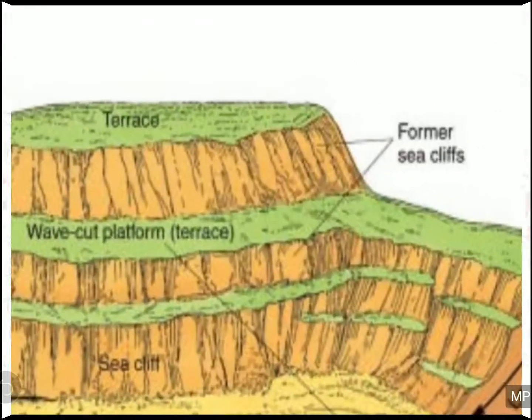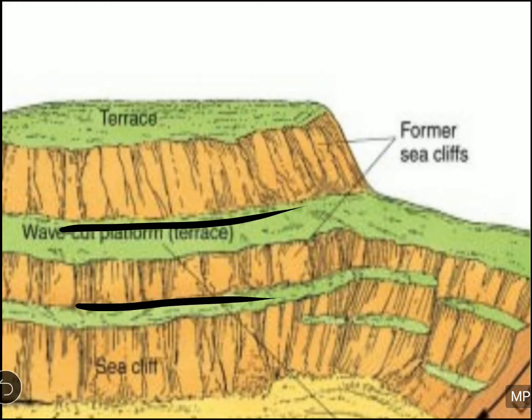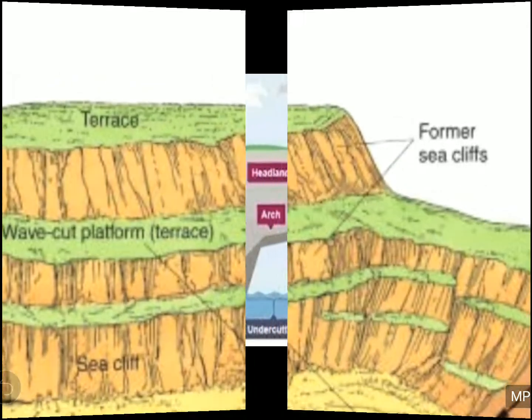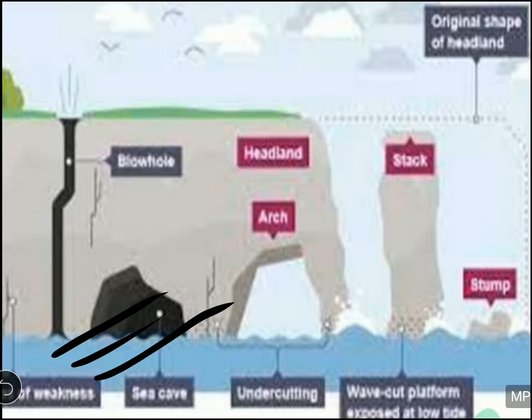I will show you with the figure. See, this whole area is your cliff, and when it is cut into steps in a smooth platform, then it is called a terrace. Then what is a cave? When the waves and currents continuously hit the cliff, they create a hole and this hole becomes wider and wider and turns into a cave.